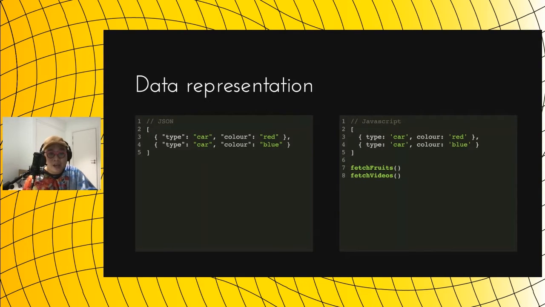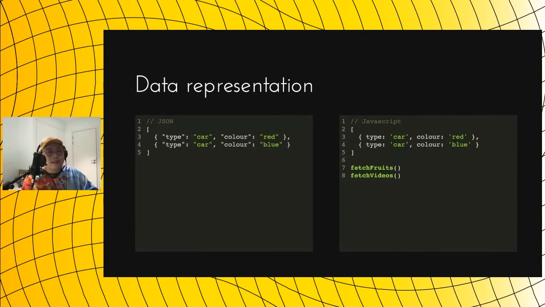For example, here we put in fetch fruits and fetch videos, whatever they are doing. But they are irrelevant to the aim of the code, which is to represent the data. So we have some noise here that is unnecessary.